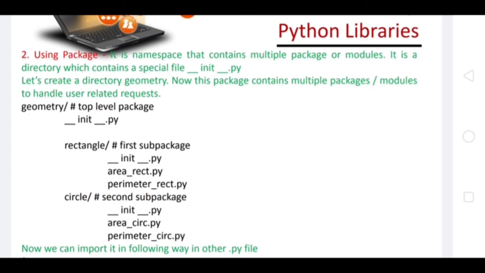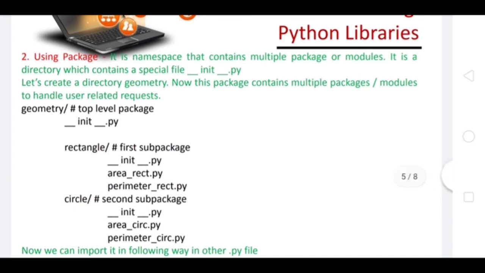For example, in this package, I have created two sub packages. The first one is rectangle and the other one is circle. The top level package contains only one file, that is underscore init underscore py, and then rectangle. In rectangle, we have created two functions, area underscore rectangle and perimeter underscore rectangle, and in circle we have created two functions.